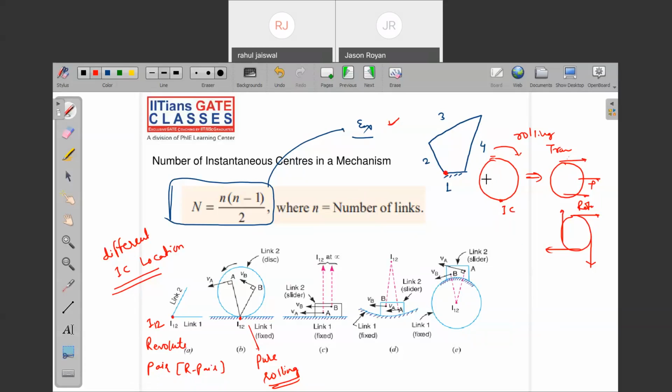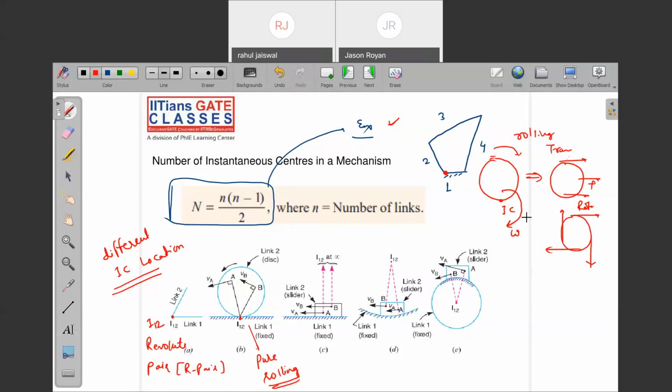Now just imagine this is the I center. I can say that this body is purely rotating about this particular point with some omega. Just imagine hypothetically the surface is not there. Try to imagine the situation. I'm just revolving this particular ball or sphere about that I center point. Can you imagine? It is under pure rotation. It is not having any sliding component. Are you getting my point?